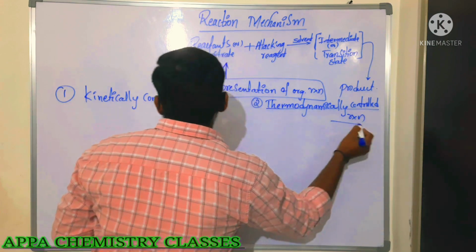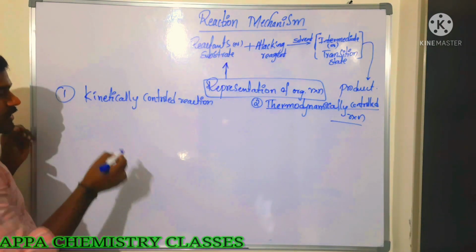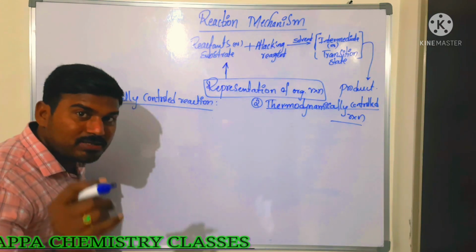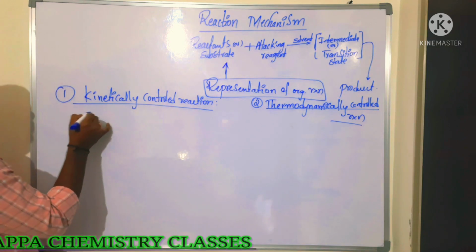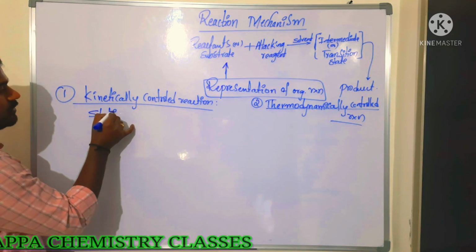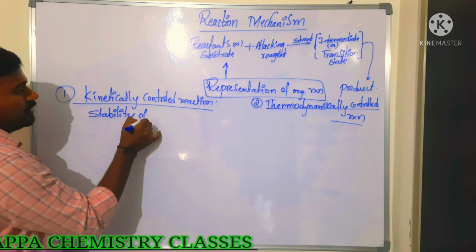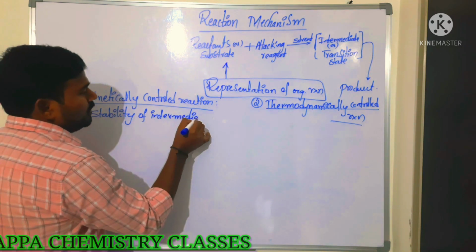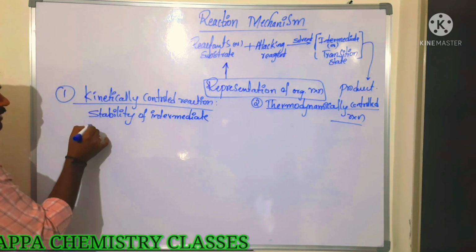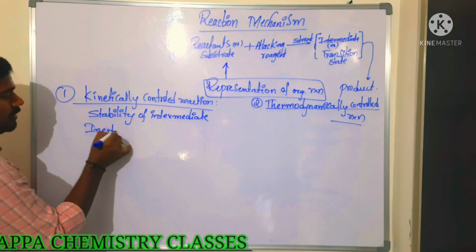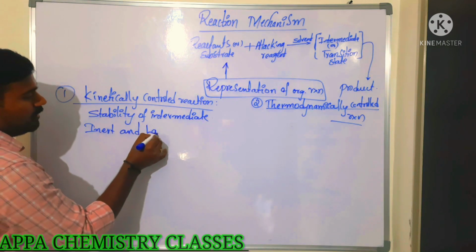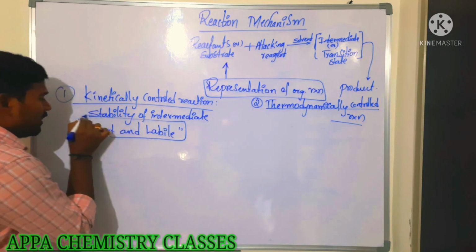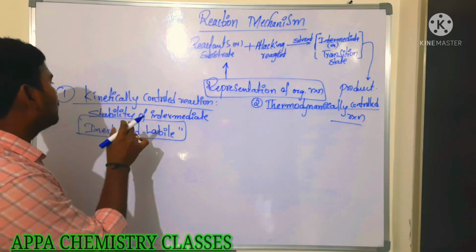Now you see here the kinetically controlled reaction. Kinetically controlled reaction means the reaction which depends on the stability of the intermediate. Here the terms inert and labile belong to this kinetically controlled reaction. Labile and inert are the terms related to kinetically controlled reactions.